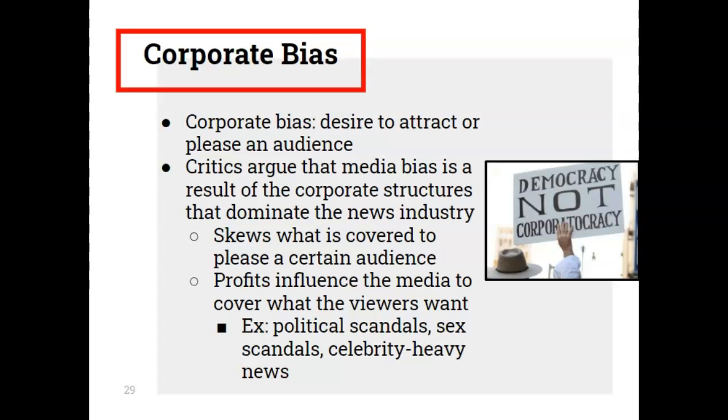So critics argue that the media bias is actually the result of corporate structures that dominate the news industry. They skew what is covered so that they can please certain audiences, and these profits influence the media to cover what the viewers want. Political scandals, for example, sex scandals, celebrity heavy news, just to name a few.